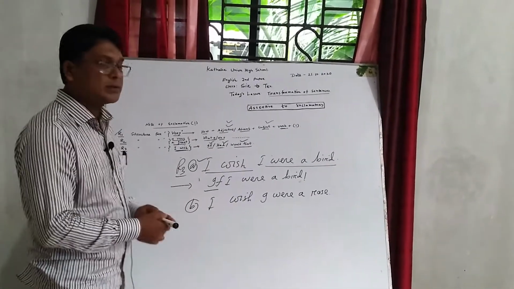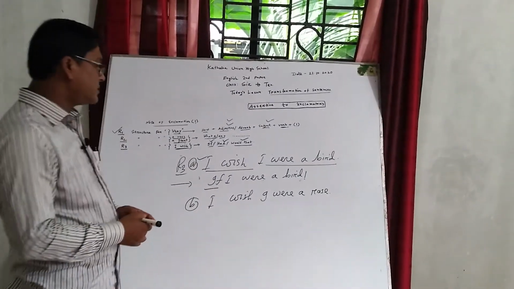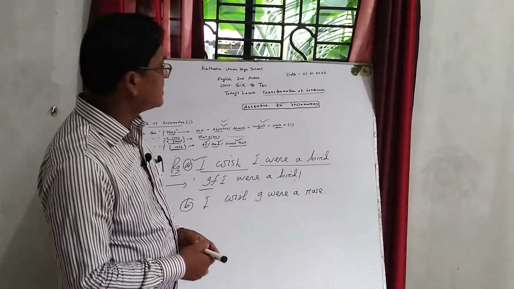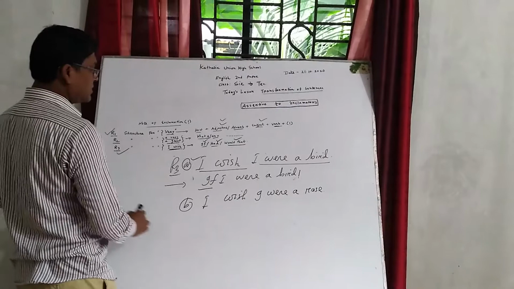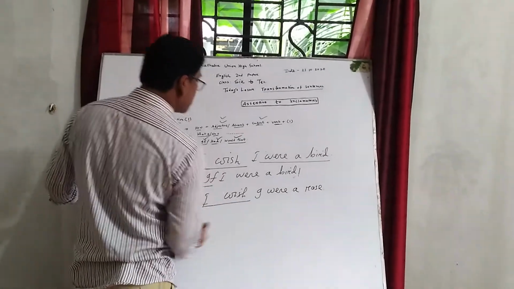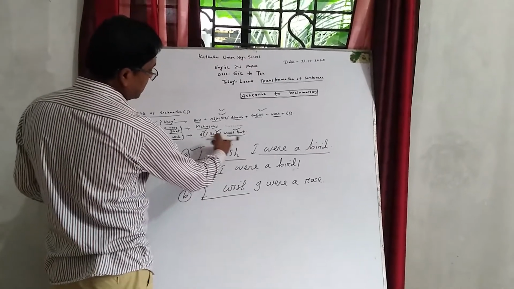It is not possible in fact. Okay, dear students, in this regard, we have to convert this assertive sentence according to the third rule. Here, in place of "I wish", I can write "if" or "had" or "would that".